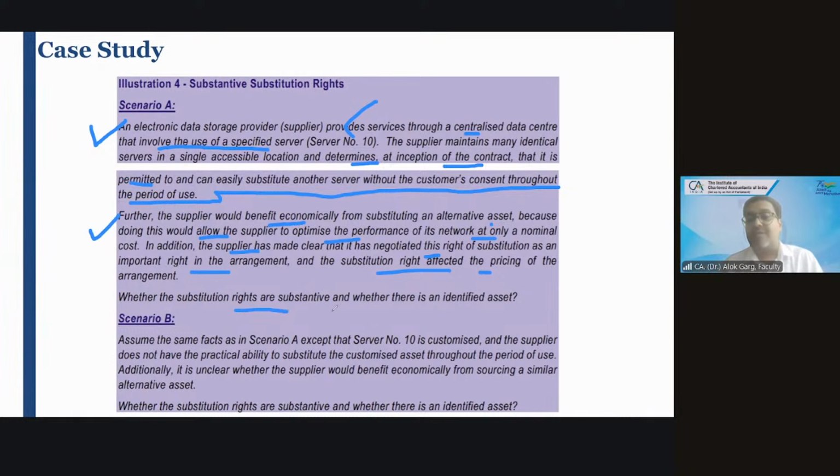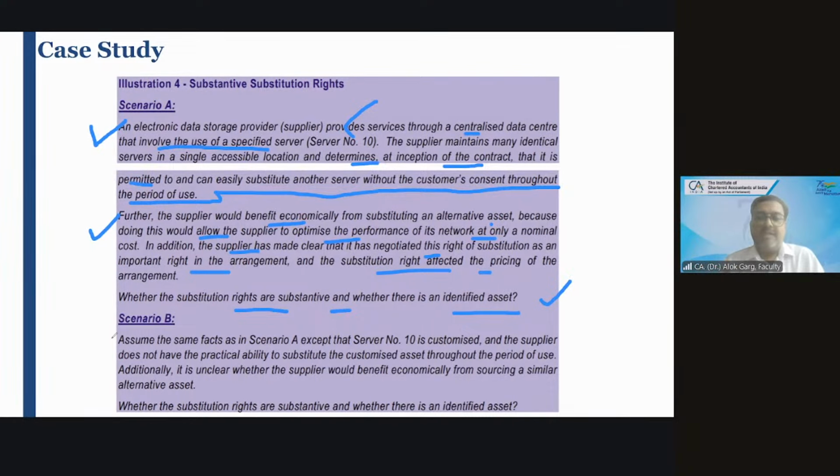Whether the substitution rights are substantive and whether it is an identified asset, please tell me. Not an identified asset, and the substitution rights are substantive. Yes. Is it an identified asset? Answer is no. Why? Because the supplier, the lessor, has a substantive substitution right. The lessor has a practical ability to substitute, and the lessor would economically benefit also.